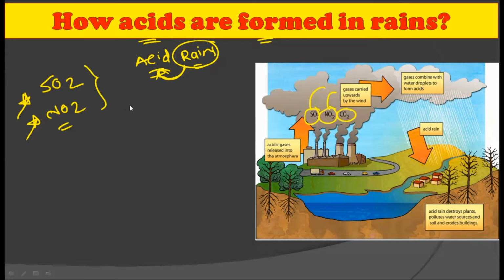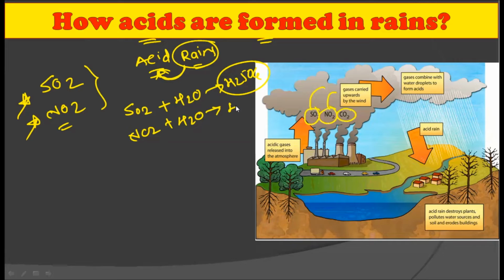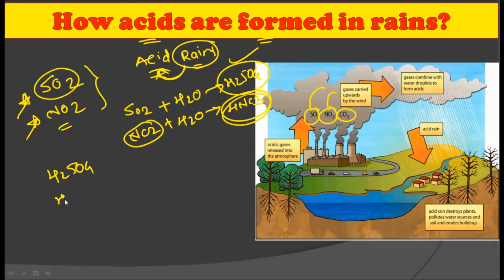And when they are present in the atmosphere, SO2 reacts with H2O to form H2SO4, that is sulphuric acid, and NO2 again reacts with water to form HNO3, that is nitric acid. So from sulfur dioxide, H2SO4 is created, and from NO2, the HNO3, that is nitric acid, is formed.